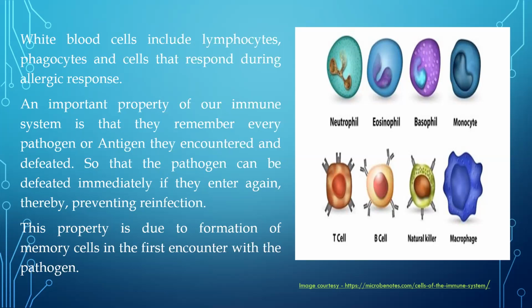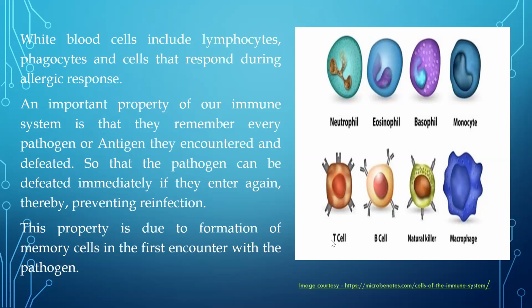So it is a very important property of the immune system. What is this property? It is called memory. Our immune system has a very good memory. They're going to remember what pathogen has entered for the first time. So the second time, or maybe in the future, when the same pathogen is going to enter, they will immediately kill the pathogen so that the pathogen is unable to cause infection. And that property is called memory.